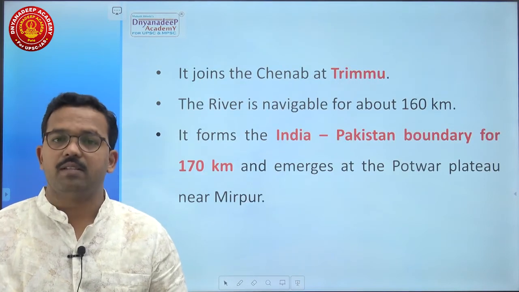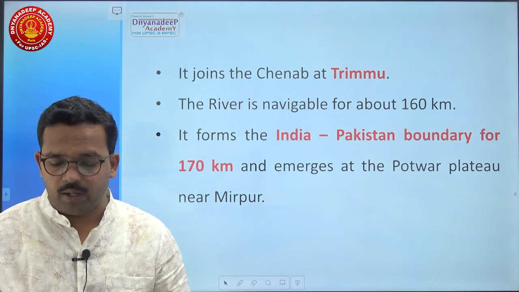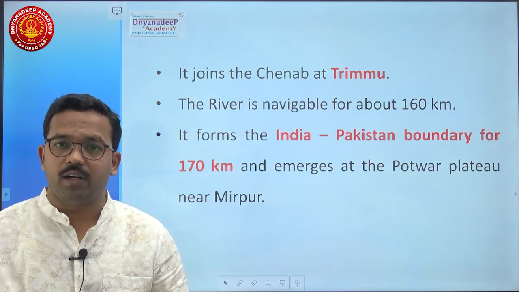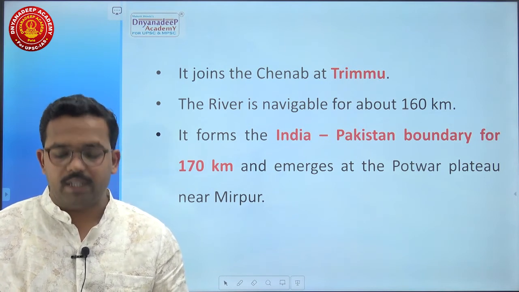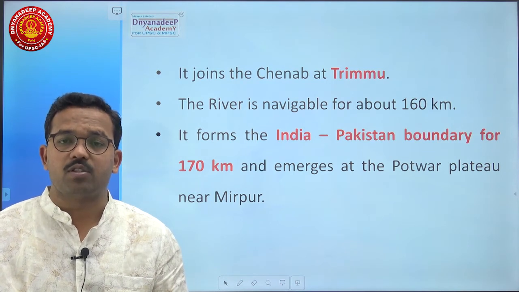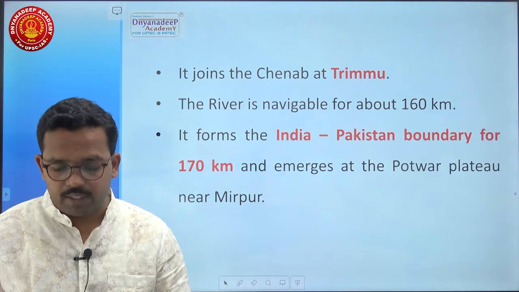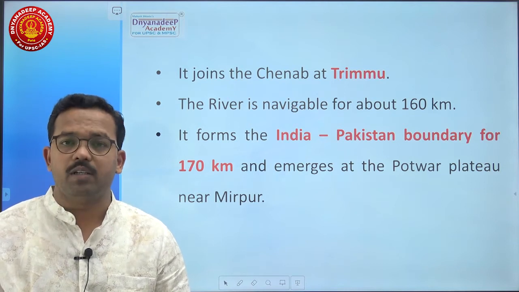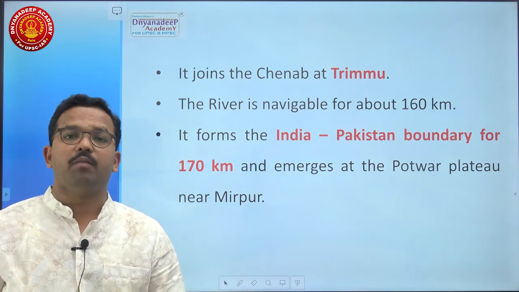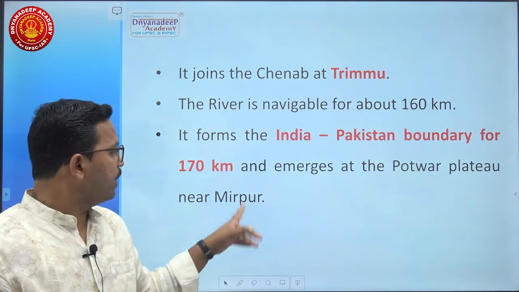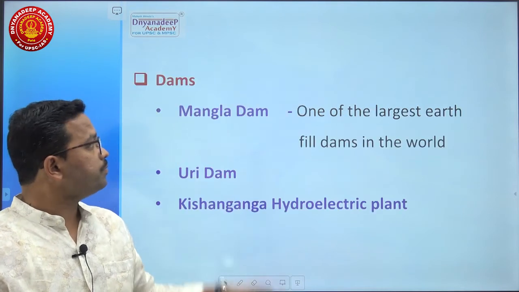Now it joins the river Chenab at a location called Trimmu. So this location Trimmu is very, very important. The river is navigable for about 160 kilometers. It forms the India-Pakistan boundary for almost 170 kilometers, and it emerges at the Potwar plateau near Mirpur in Pakistan.